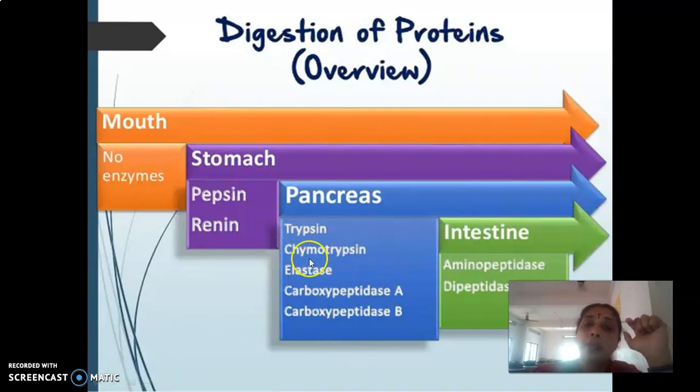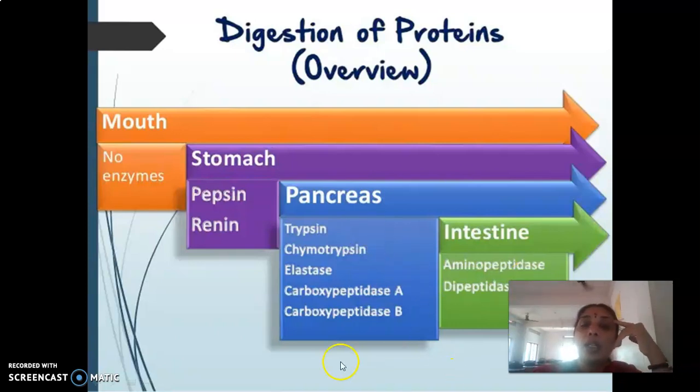So out of all these different enzymes present in the pancreatic juice, these three are endopeptidases, that is, they can break the peptide bonds deep within the molecules, while carboxypeptidase acts on the C-terminal end. Carboxypeptidase A acts on aromatic amino acids or aliphatic amino acids with branched side chains on the C-terminal end, while carboxypeptidase B cleaves the peptide C-terminal end with basic amino acids.